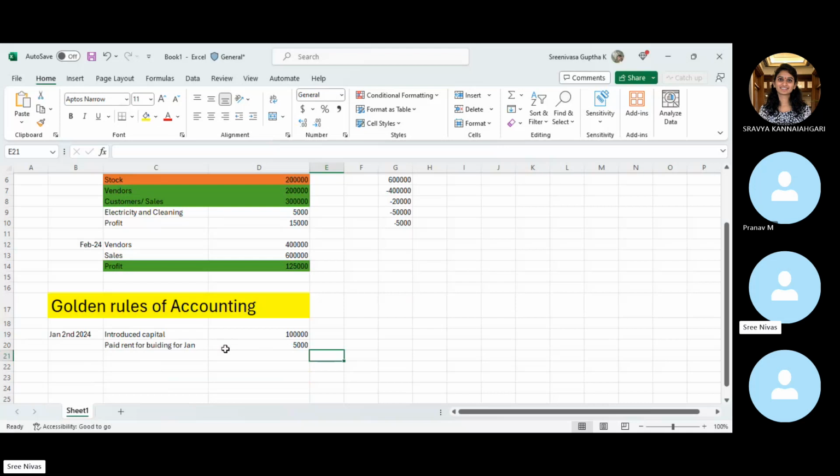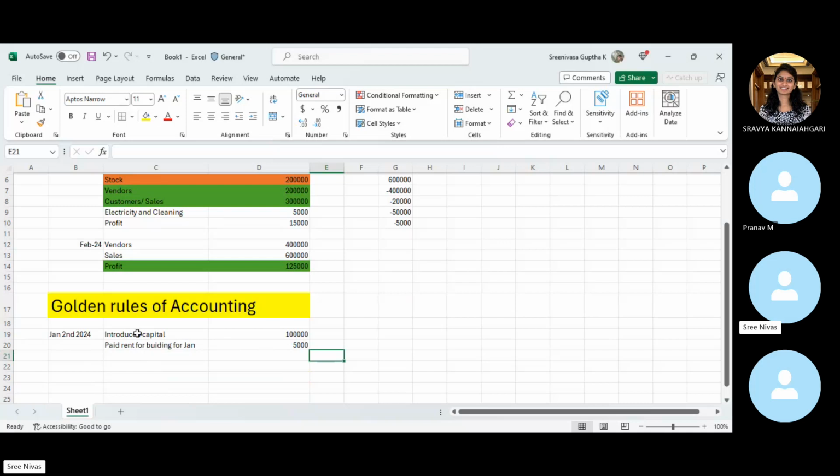In general, there are a lot of such transactions that keep happening on a daily basis. If you want to record them, first you should identify what is happening with respect to cash. In any business, any transaction you do, any expense you incur, any income you make is connected directly or indirectly with a consideration. In exchange for doing business, you will either make a payment or receive a payment. That is in terms of cash, though cash doesn't mean literally cash. It can be a bank account transfer, check amount, anything in terms of cash or bank account.